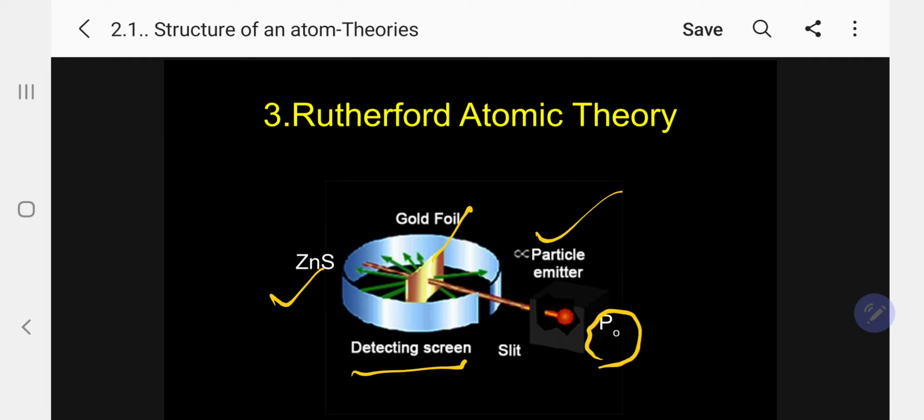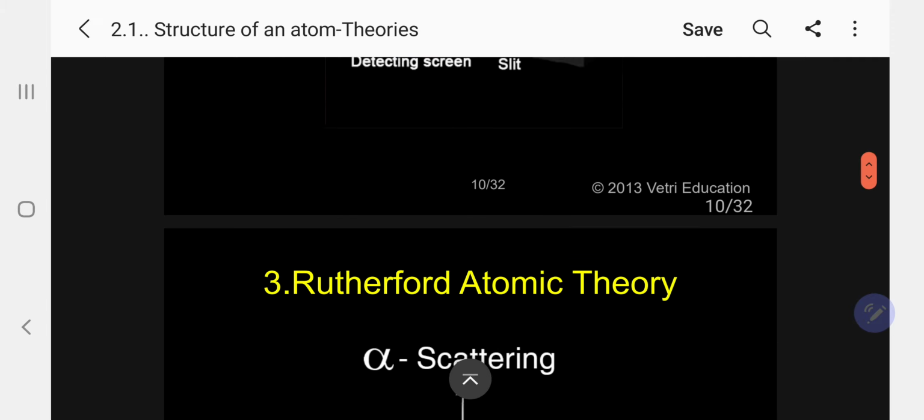Third observation, out of every 20,000 particles, 1 particle rebounds, returning back. These are the three observations from this famous alpha scattering experiment.